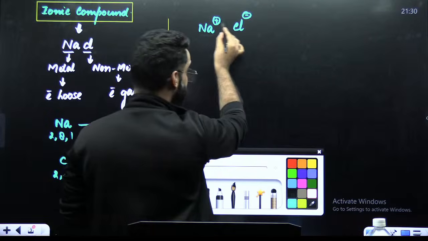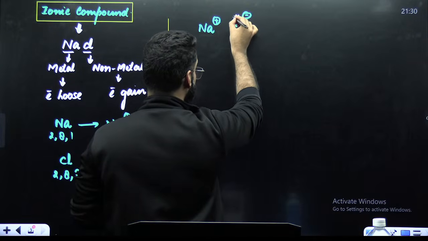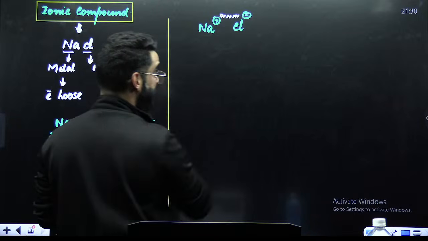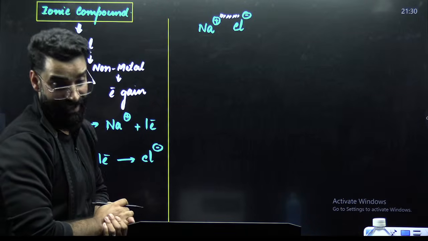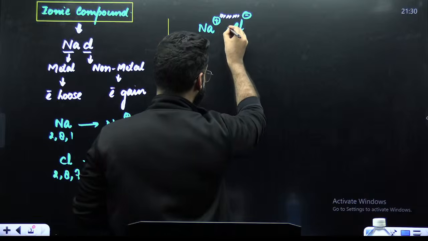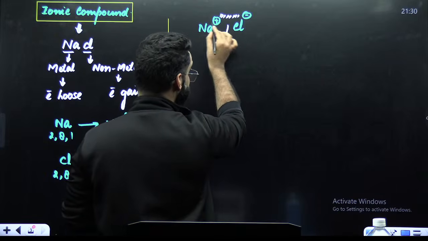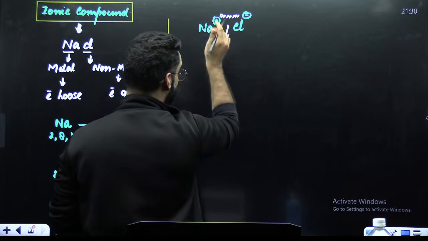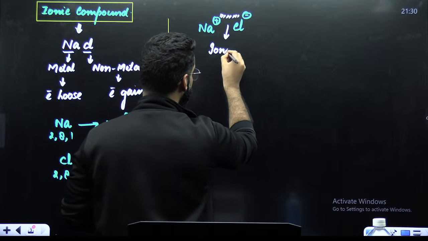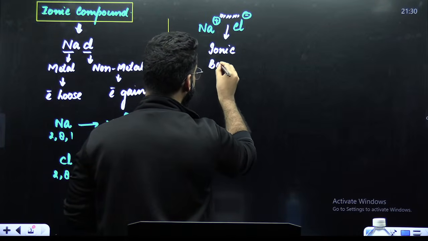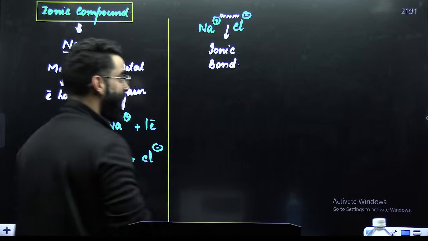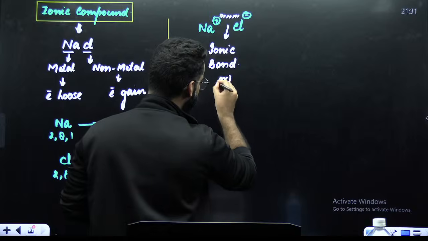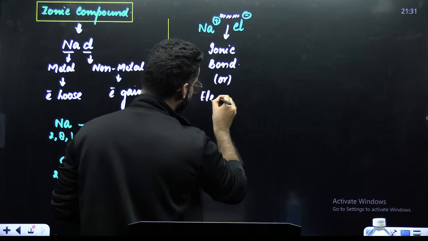So can I say there will be an electrostatic force of attraction between them? Absolutely. And this electrostatic force of attraction between these oppositely charged ions is something I would call the ionic bond. You can call it the ionic bond or the electrovalent bond.